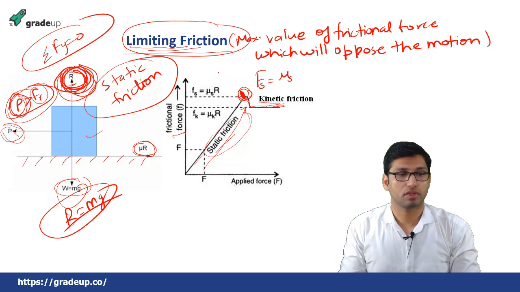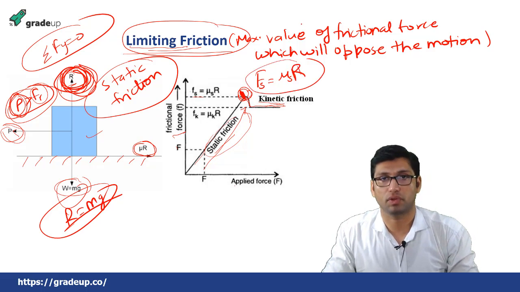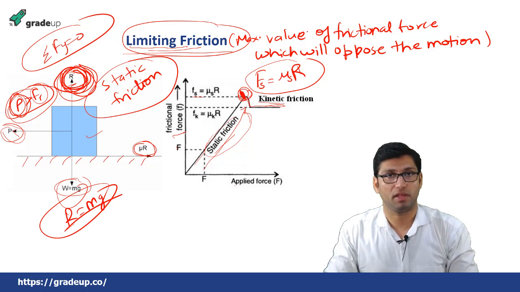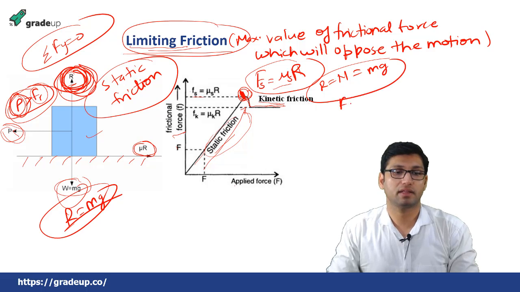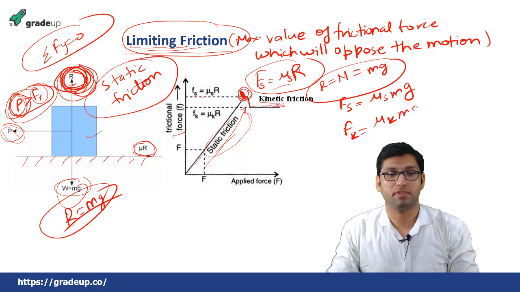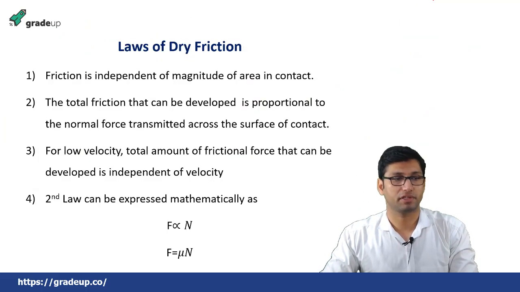So the force of friction will be equal to mu into this normal force, which is equal and opposite to the weight of the body. Since R is equal to N is equal to mg, static friction is equal to mu s into mg, and kinetic friction is equal to mu k into mg, or mu k into N. So this is the concept of limiting friction.